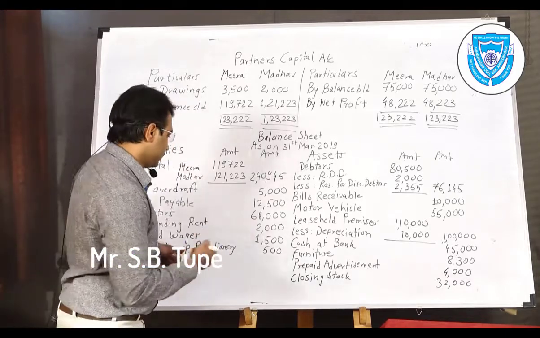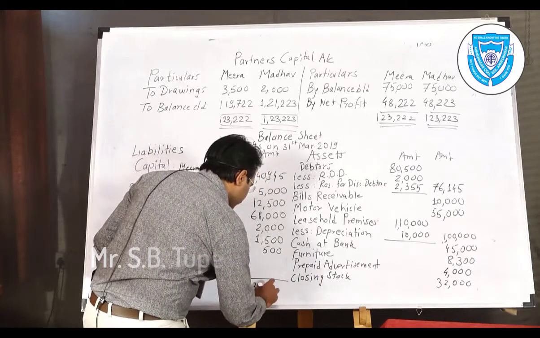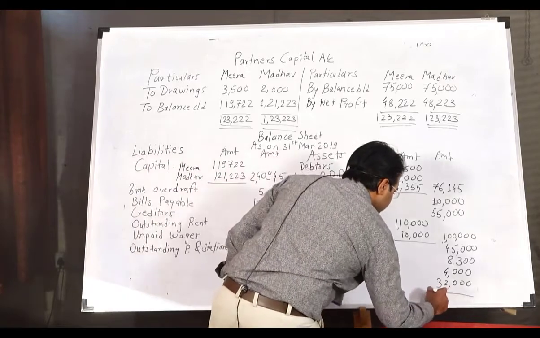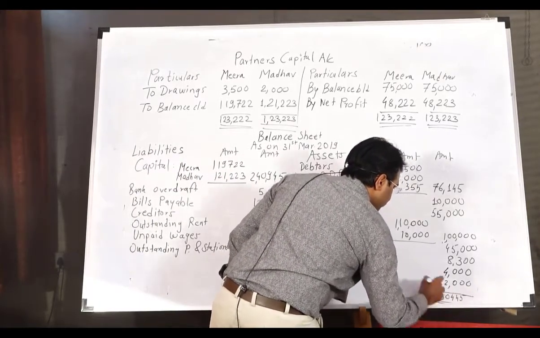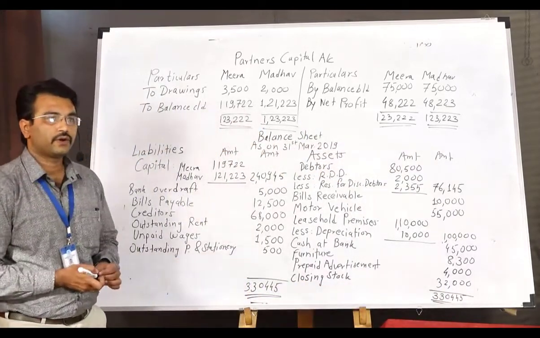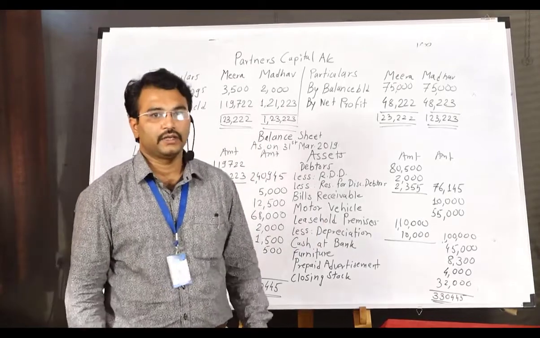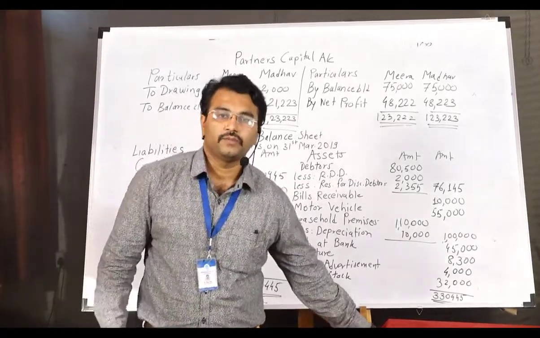You can do it quickly. You will find that 3,30,445 is the total amount, and that is the tallied figure. And that's the end of the solution and the problem. Thank you.